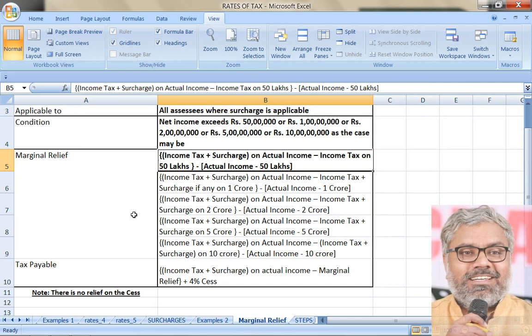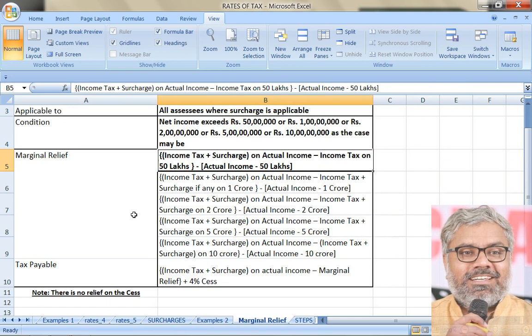Income tax plus surcharge on whatever the actual income is, if it is exceeding 50 lakhs rupees for the first case, minus income tax on 50 lakhs. Here, if you observe, there is no surcharge on 50 lakhs, only income tax on 50 lakhs. That has to be calculated first, all in one shot, minus something else, the second thing, that is actual income minus 50 lakhs.